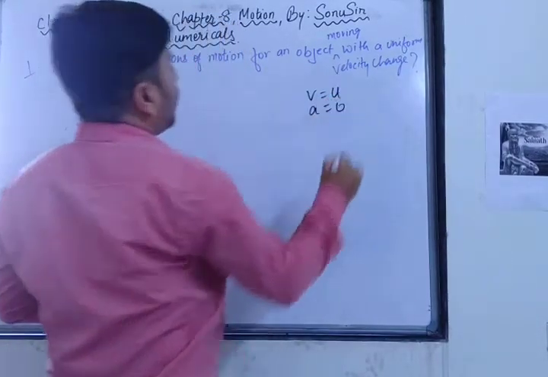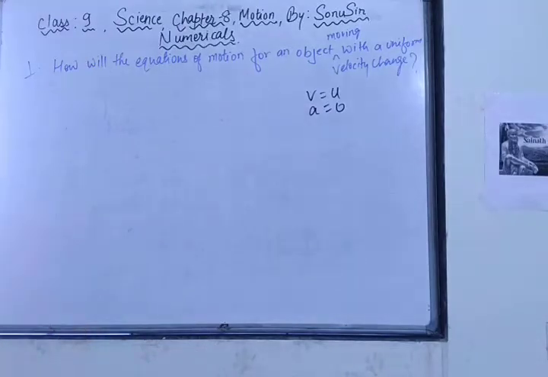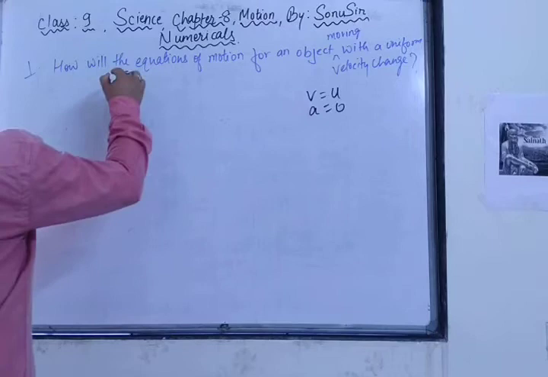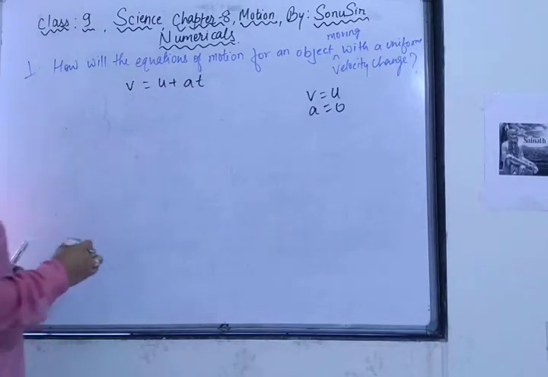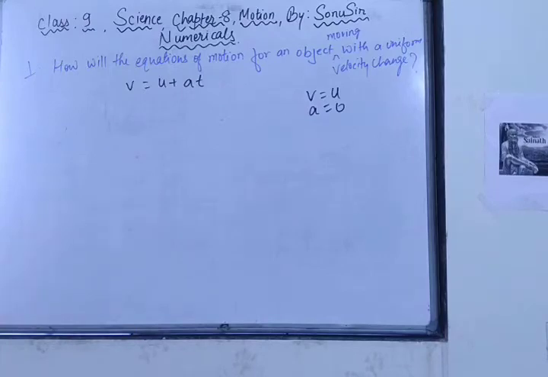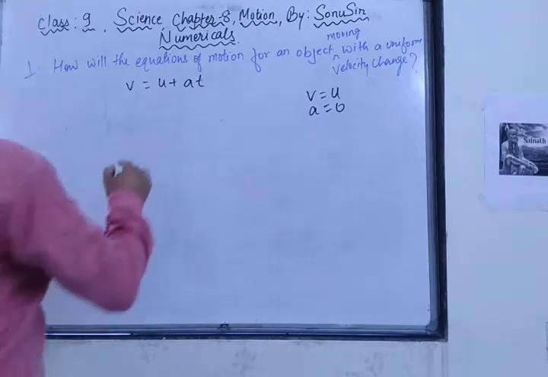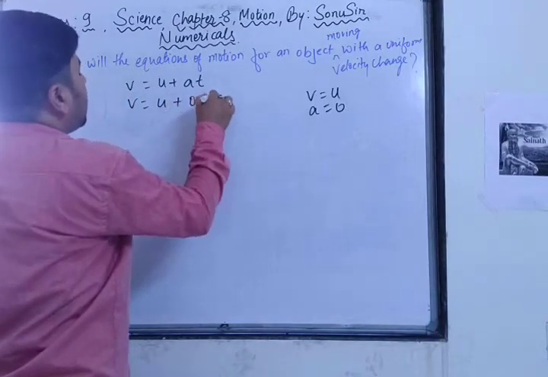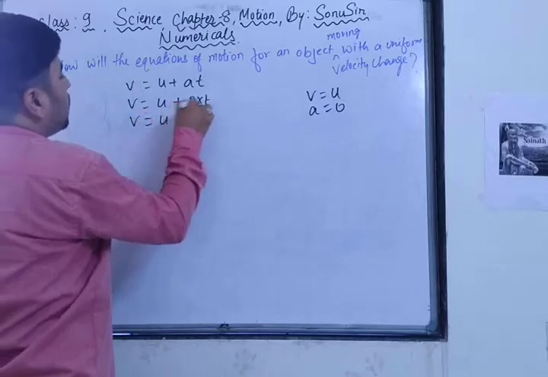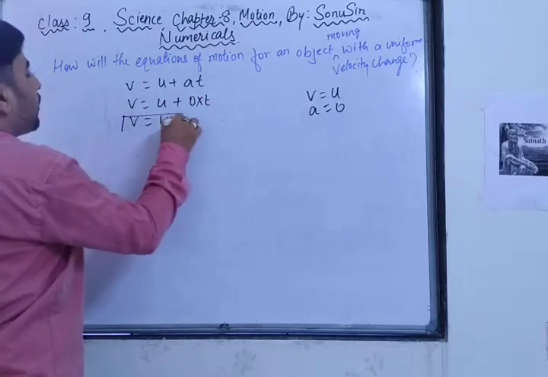Acceleration will be 0. So what is the first equation? Can you tell me? The first equation is v is equal to u plus at. Since v is equal to u only, and here a is equal to 0, so what will be there? v is equal to u plus 0 into t, means v is equal to u. This will be the first equation.